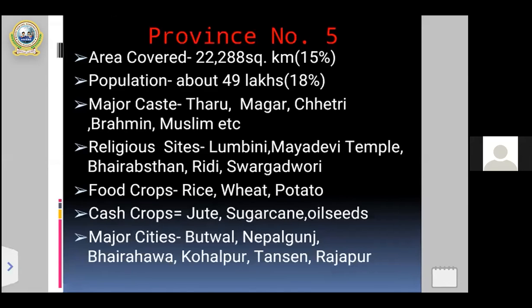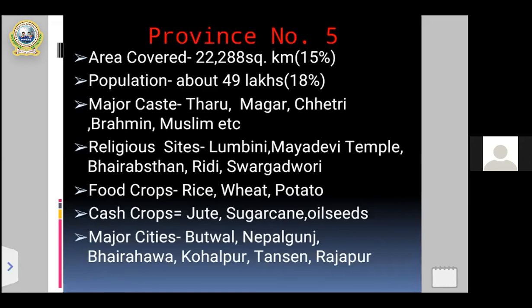So you can see the cash crops on the screen, and after the cash crops, some of the major cities for business purposes. While we discussed provinces 1, 2, 3, and 4, there were also some major cities that are popular for commercial transactions. In province 5 also, some of the major cities are Butwal, Nepalganj, Bhairahawa, Tulsipur, Tansen, and Rajapur.